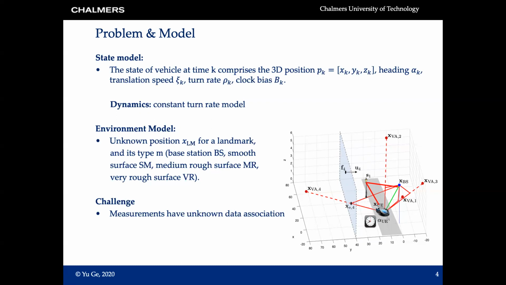And now the challenge is that we don't know which measurement is from which object. So we have a bunch of measurements. We know those are from landmarks in the environment, but we don't know which measurement is from which object. For example, we don't know which one is from the base station directly, which one is from a small object, and which one is from a surface.